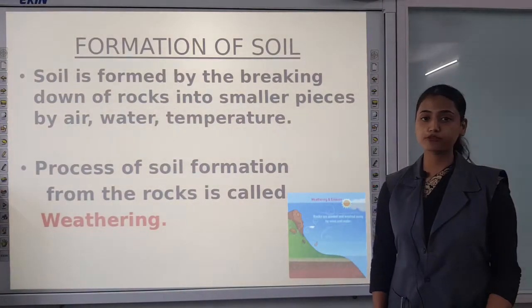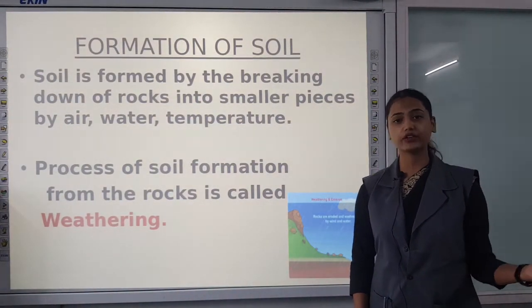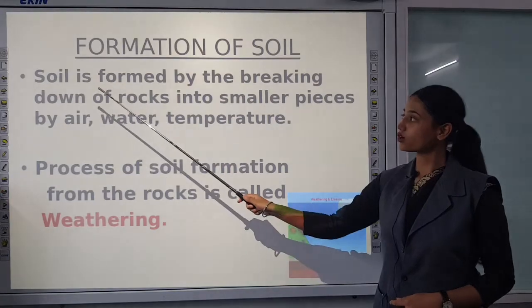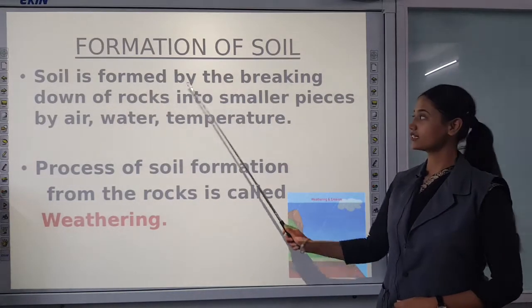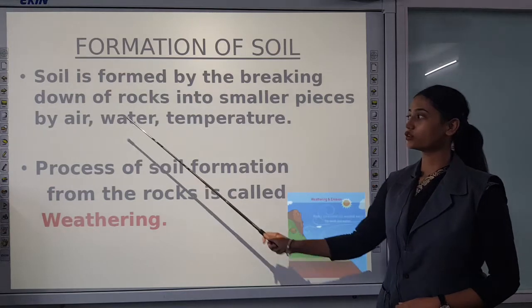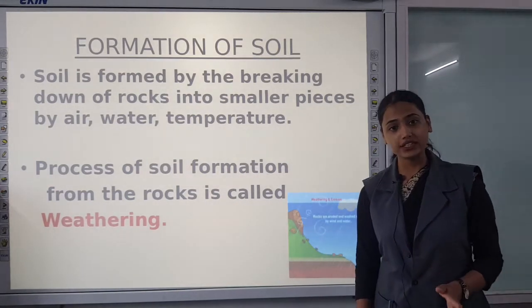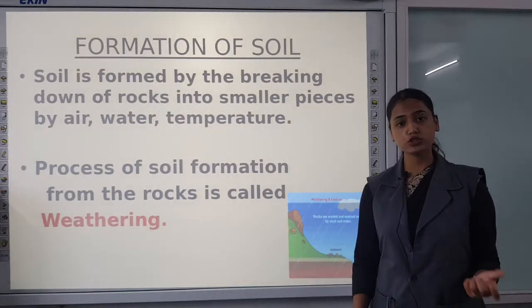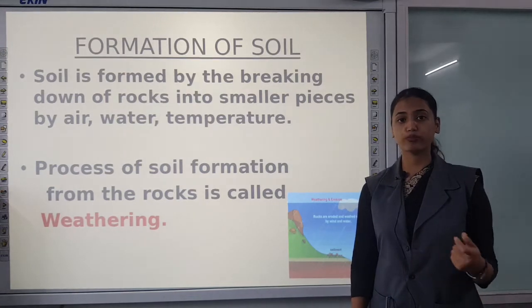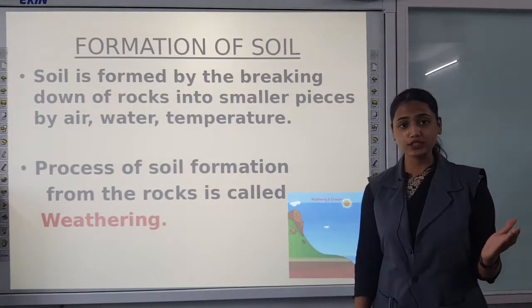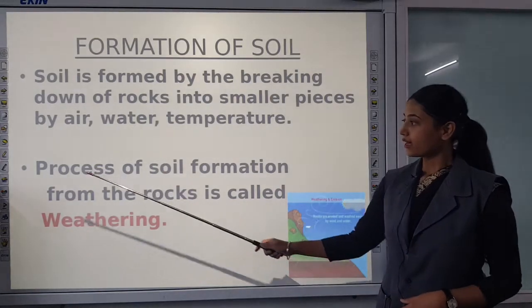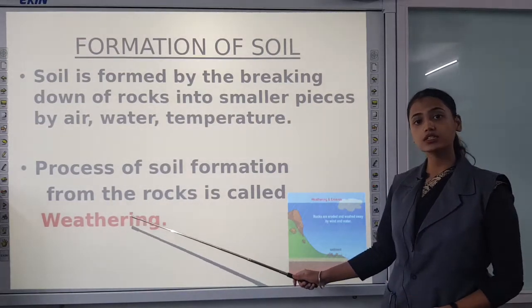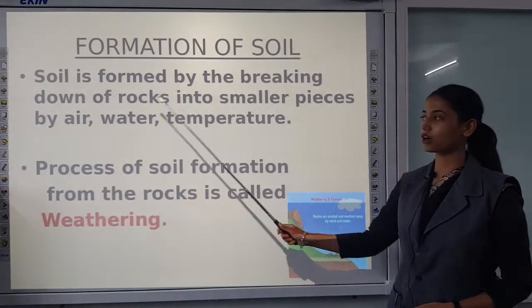Now, how is soil formed? Do we manufacture it in any factory or any industry? No, we get it from the earth only. So, how is soil formed? Soil is formed by the breaking down of rocks into smaller pieces by air, water and temperature. So many agents are involved in breaking down of rocks. And the type of soil is dependent on the type of parent rock, because ultimately we are getting soil from the rocks only. This process of soil formation from the rocks is called weathering. Weathering is the formation of soil by breaking down of rocks.